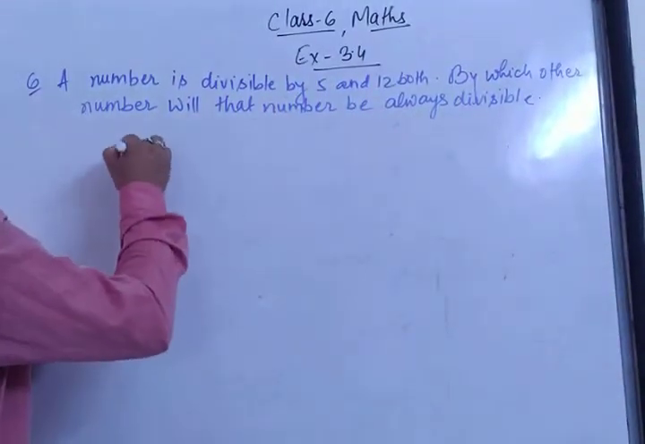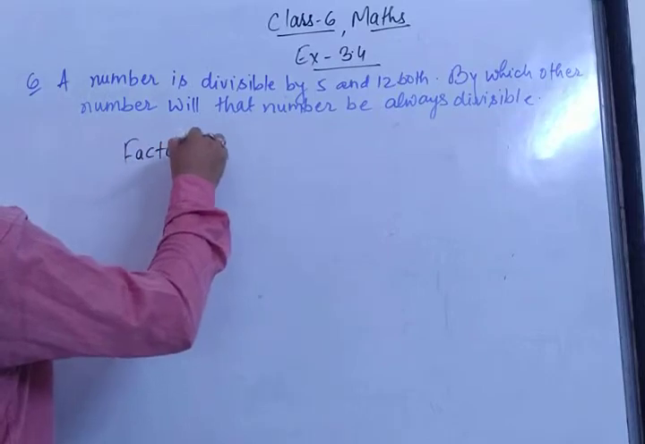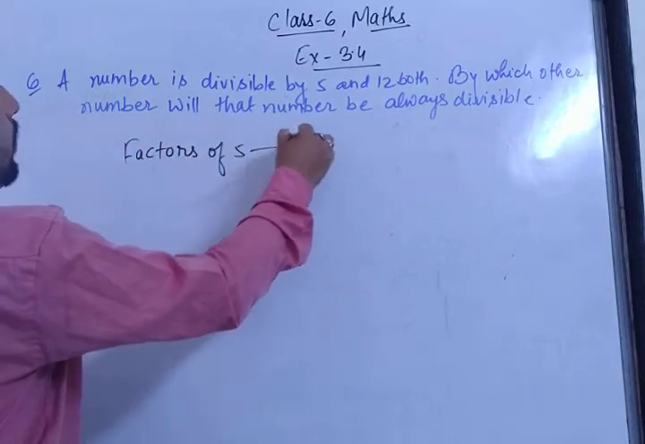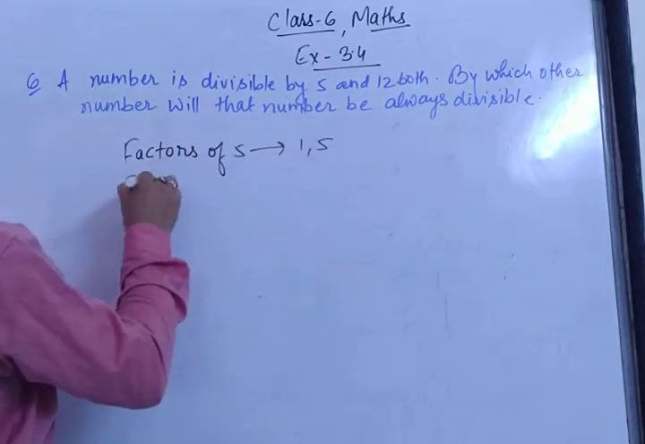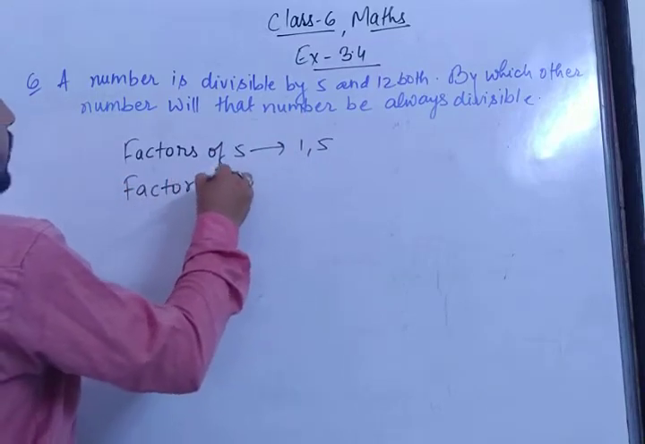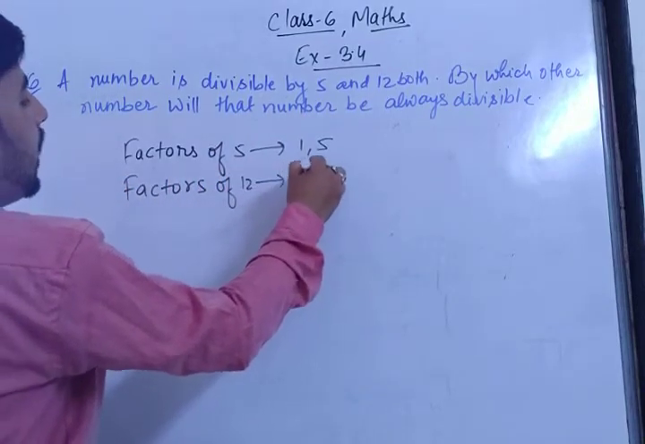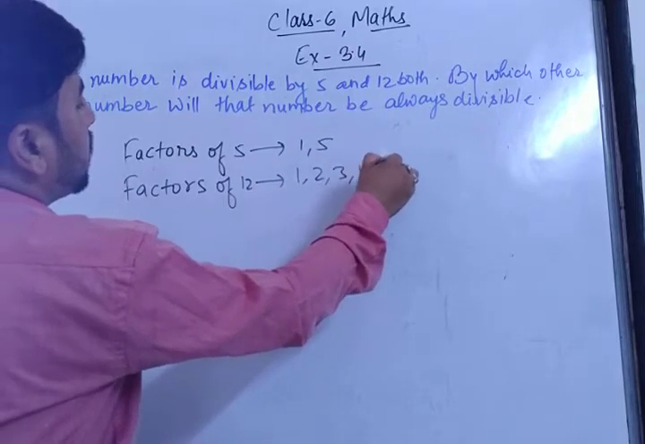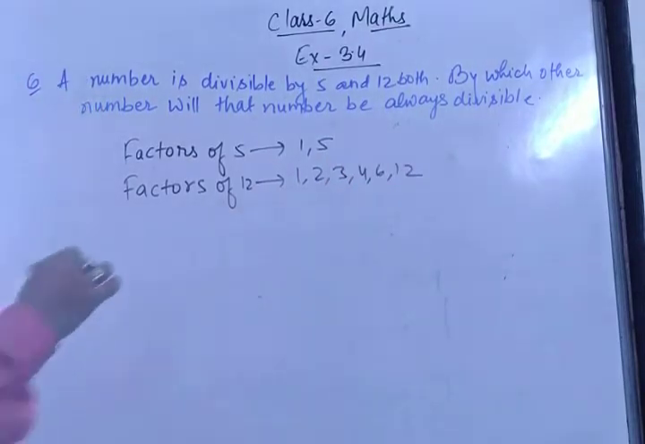First of all, what are the factors of 5 and 12? Factors of 5: 1 and 5. And factors of 12, there are a lot of factors: 1, 2, 3, 4, 6, 12. Right? So you can see in both, what is common? Only 1 is common. The common factor is 1. So as the common factor of these two numbers is 1, the given two numbers are co-prime numbers, and the number will also be divisible by their product, that is 12 into 5, that is 60.